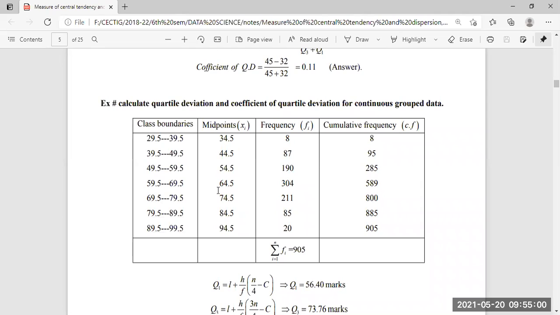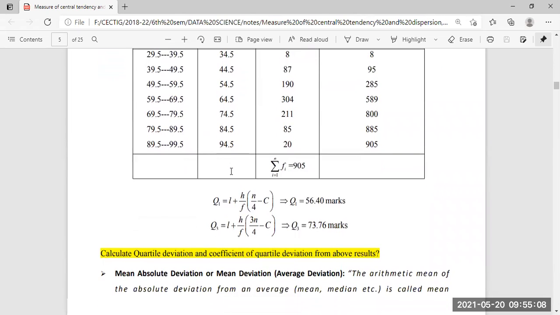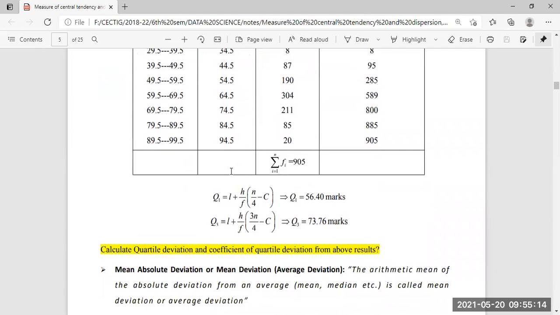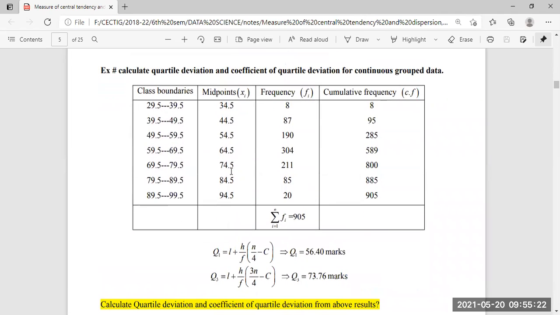So for this particular quartile, we need to calculate the quartile deviation and the coefficient of quartile deviation from the above result. So we need to look at the data and find out L, H, F, and those particular values for every class, and then only we can find this. So we need to calculate this.